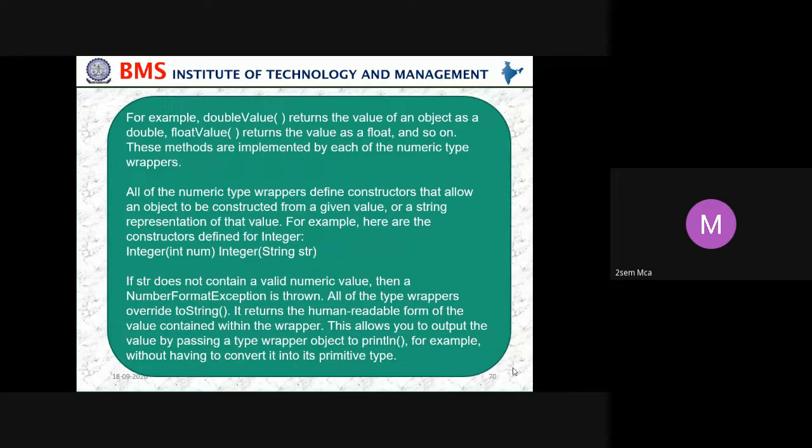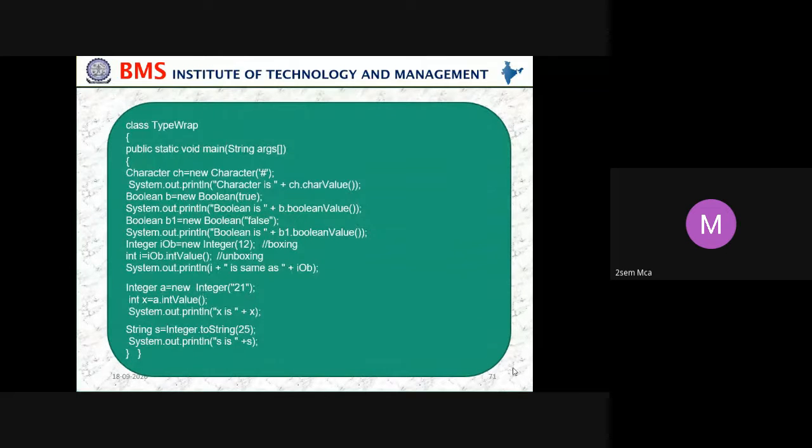All of these type wrappers override toString. It returns the human-readable form of the value contained within the wrapper. This allows you to output the value by passing a type wrapper object to println, for example, without having to convert it to its primitive type. Let us take a small program and see how these wrapper classes work.